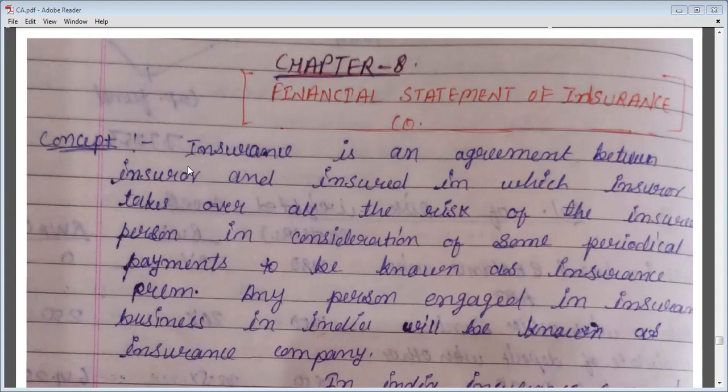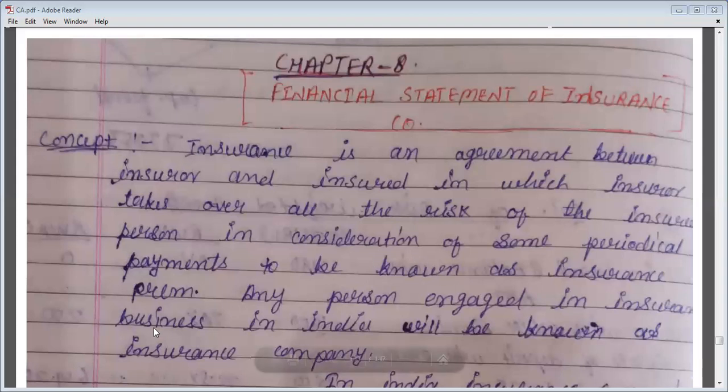In which the insurer takes over all the risk of the insured person, and in return the insured person will pay some consideration, some periodical payments to the insurer, and that periodical payment will be known as insurance premium. Now see, the insurer is not sitting there for social service. If the insurer takes the risk of the insured person, there must be some benefit, some consideration in return. So in return the insured person pays the insurance premium, a periodical payment. That is called insurance premium.